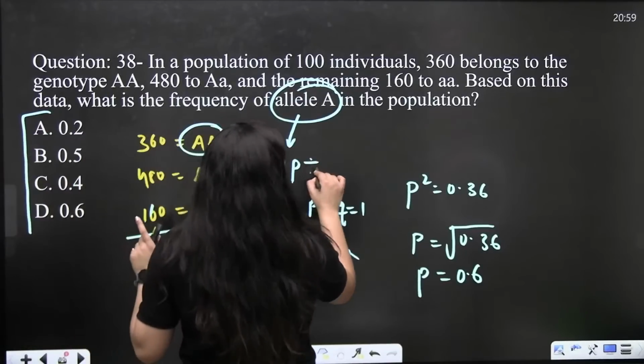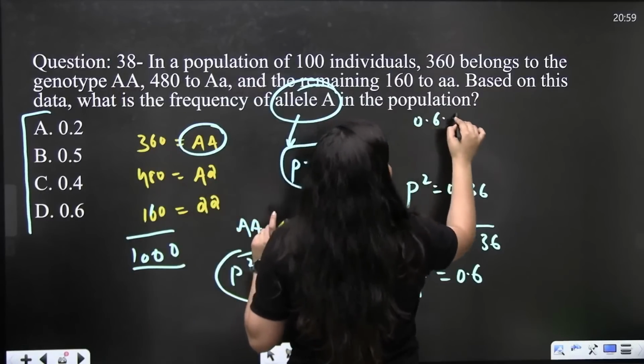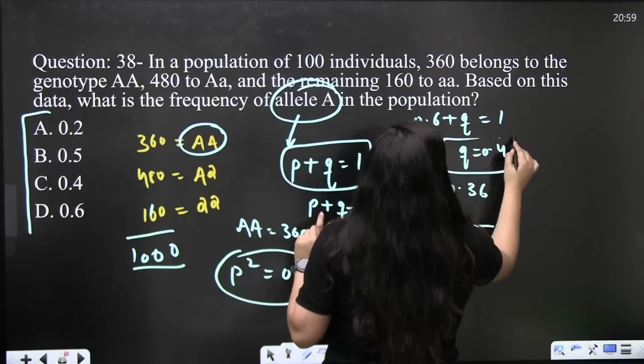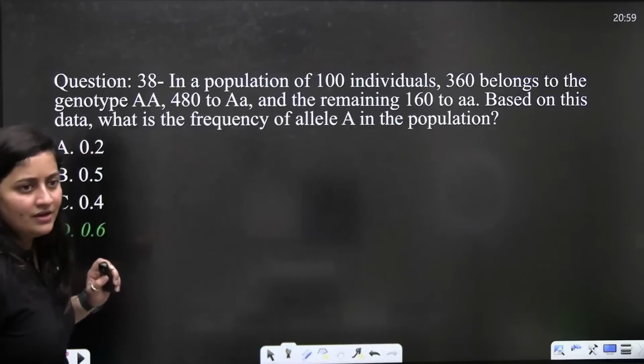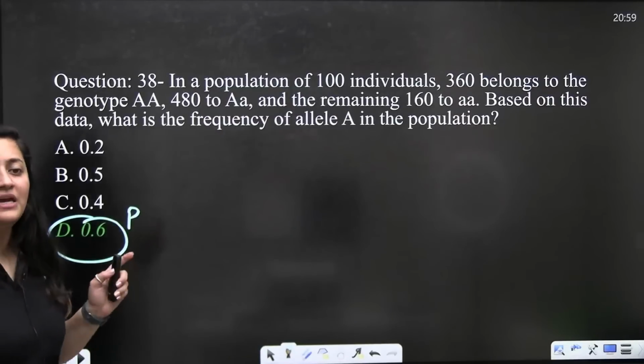So now, you know this equation, right? p plus q is equal to 1. So if p is 0.6, then of course q is going to be 0.4. So p here is 0.6 and q is going to be 0.4.